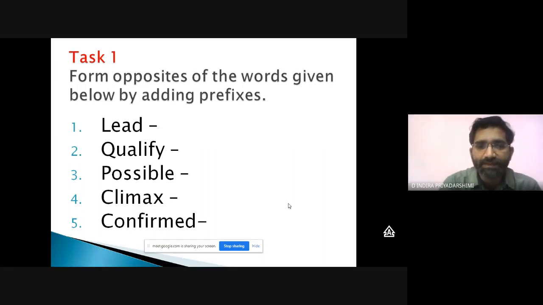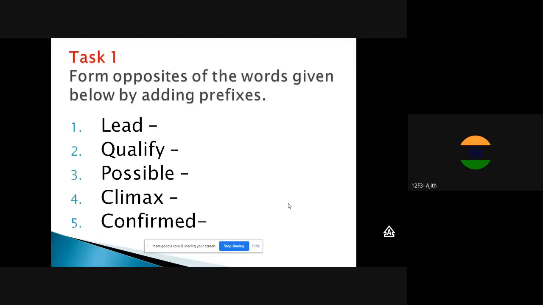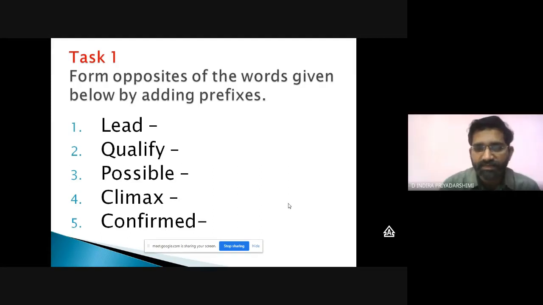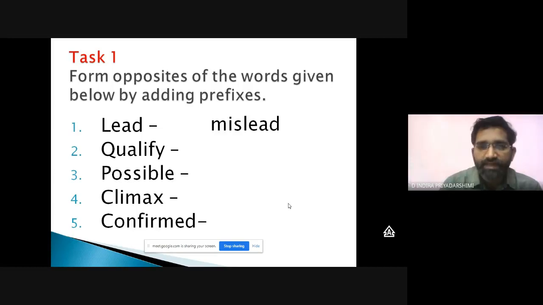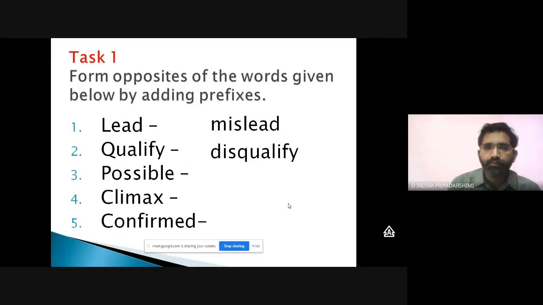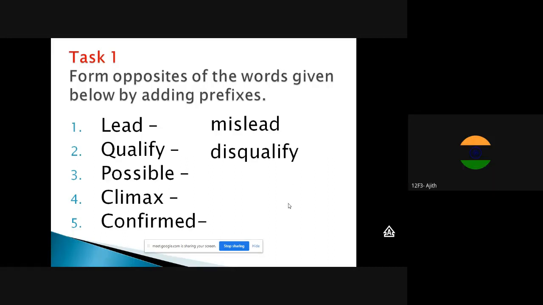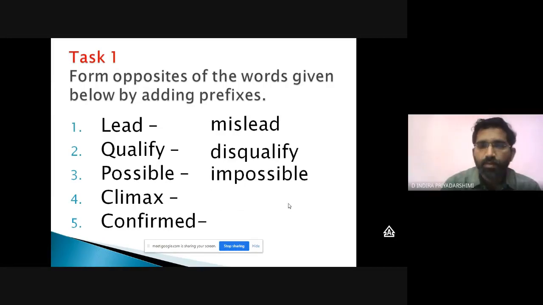First one, lead. Mislead. Wonderful, my dear one. Mislead is the correct one. Qualify. Disqualify. Good. Dis is the prefix, and qualify, disqualify are opposite in meaning. Possible. Impossible. Wonderful, my dear one. Possible changes to impossible by adding im as a prefix.